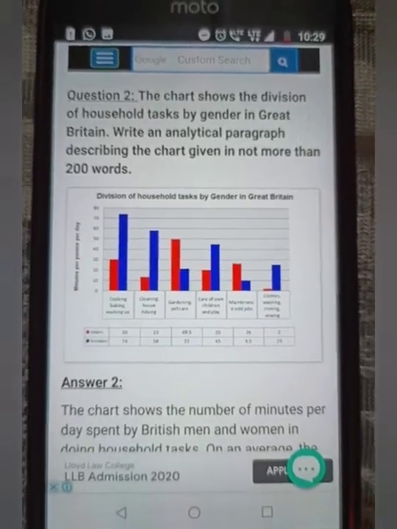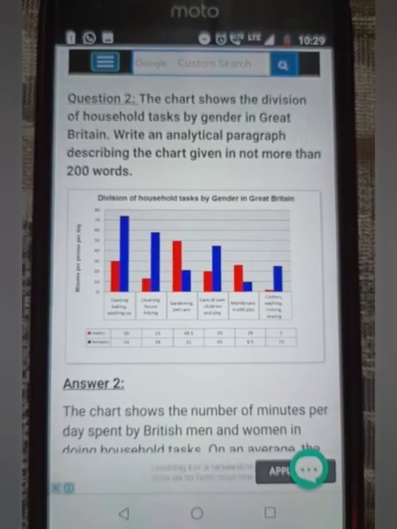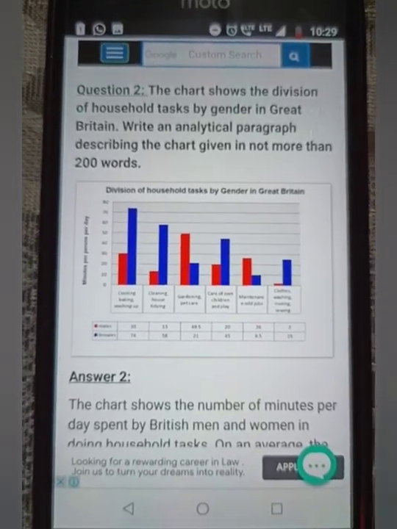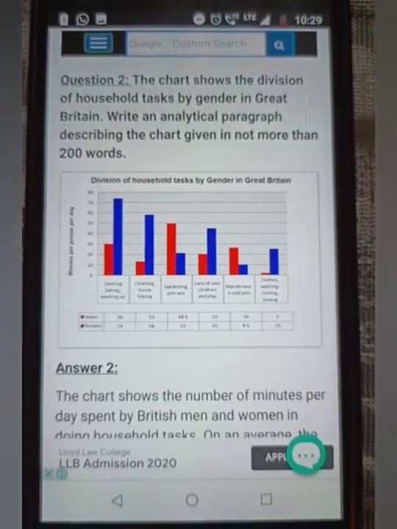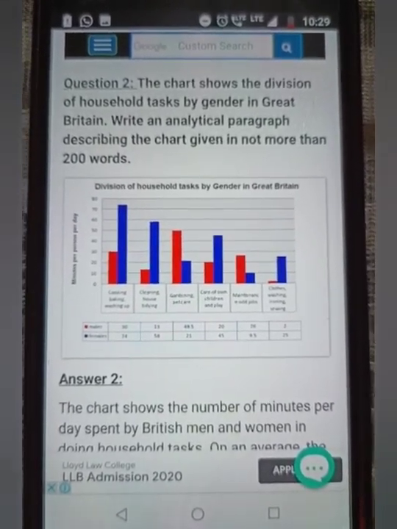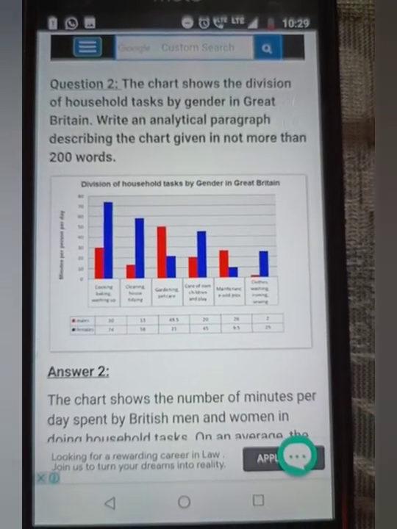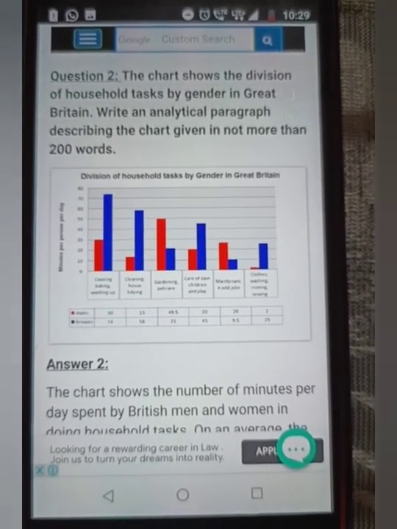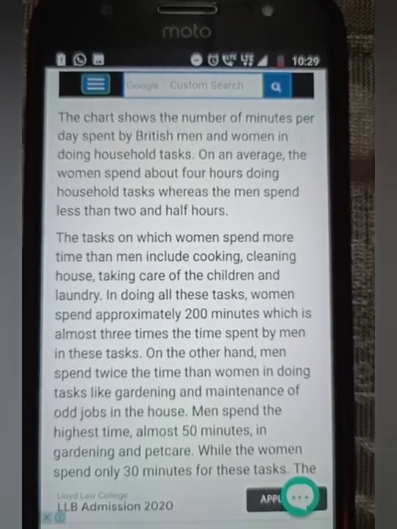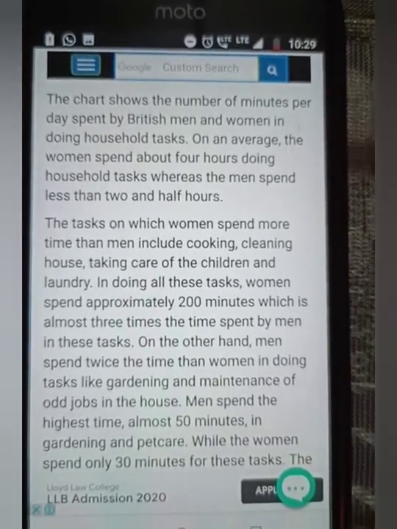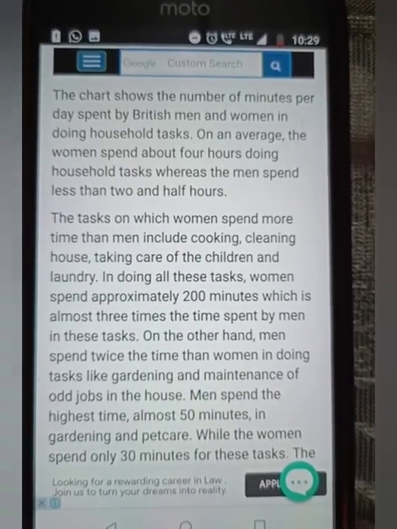So depending upon the chart, you have to write a paragraph. As you can see how it is starting, the introductory paragraph: The chart shows the number of minutes per day spent by British men and women in doing household tasks. On average, women spend about 4 hours doing household tasks, whereas men spend less than 2.5 hours.